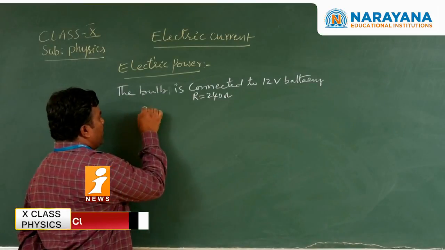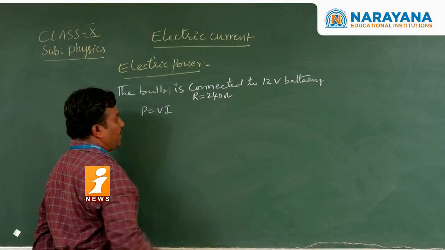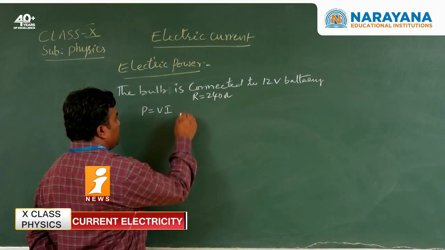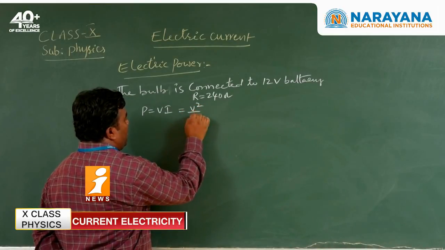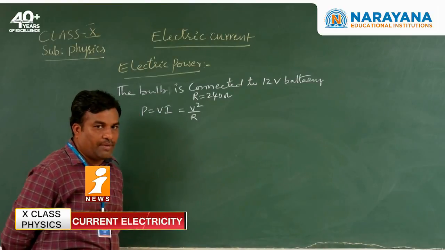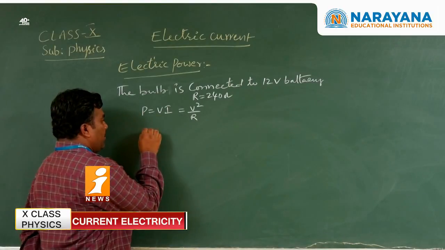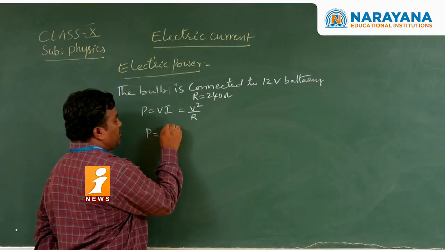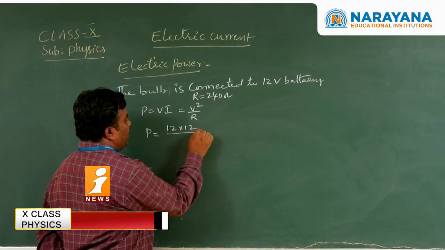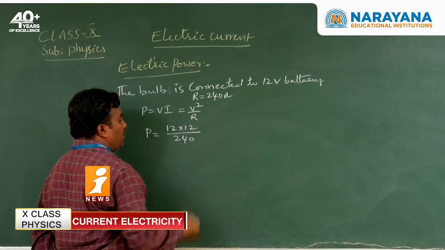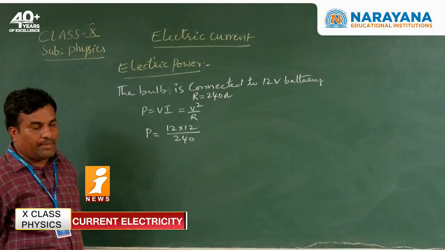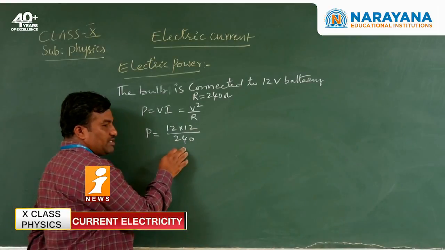So P is equal to V into I, but this can be written as V square by R. Power consumption P is equal to V square, that is 12 into 12, divided by 240, where 240 is the resistance.